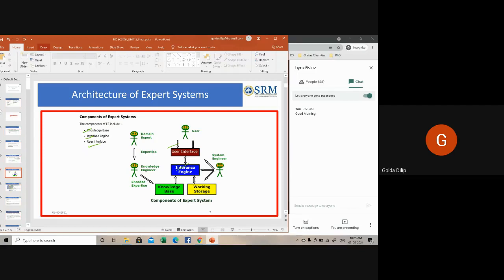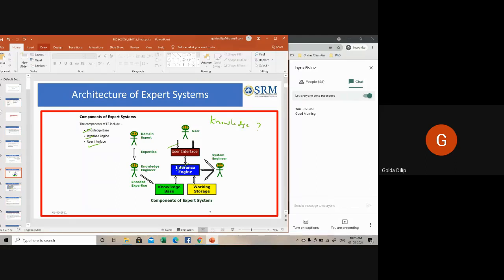The success of an expert system depends upon how much highly accurate and precise knowledge you have in your knowledge base. I've been telling you what should be there in the knowledge base, but the question is, what exactly is this knowledge?